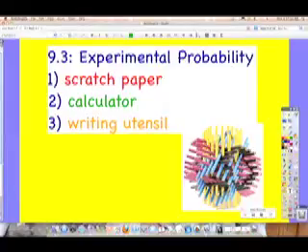Remind me, what are the two types of probability? Say them again. Experimental probability and theoretical probability. Yes. Experimental probability and theoretical probability. Here we go. So experimental probability, we're going to try this one.